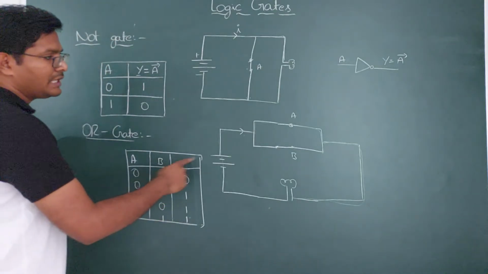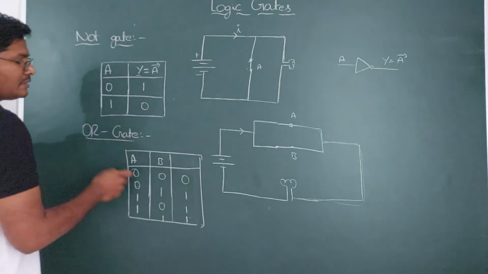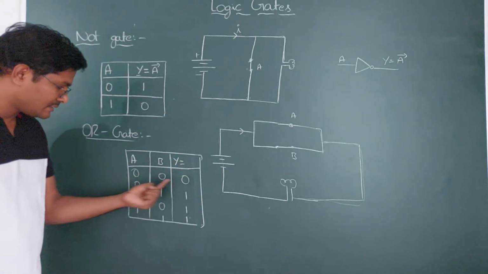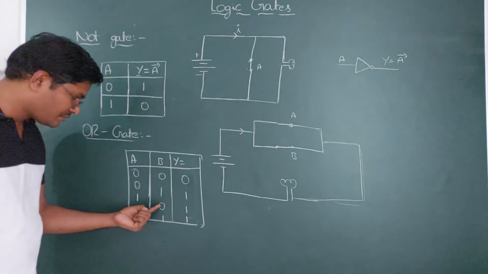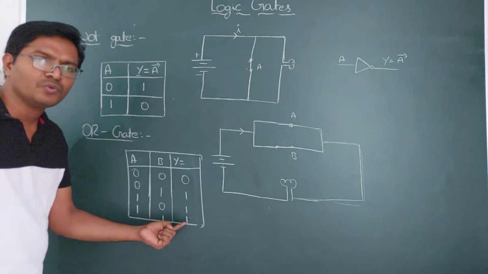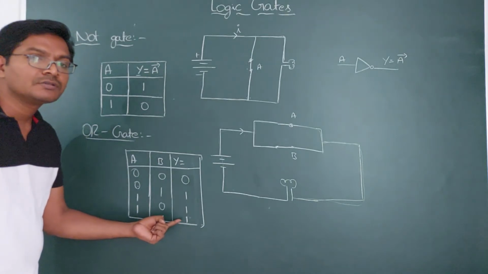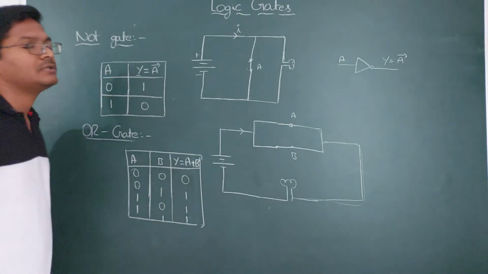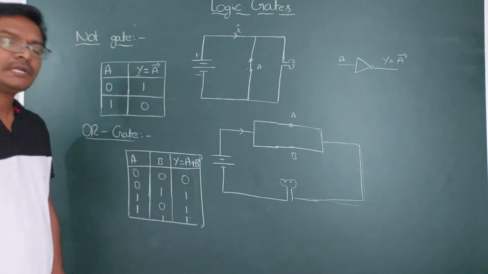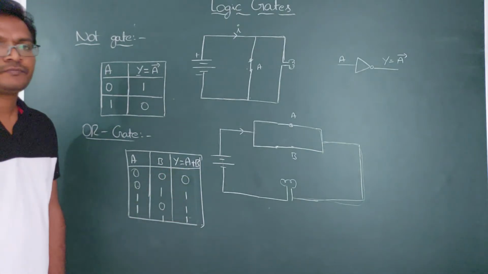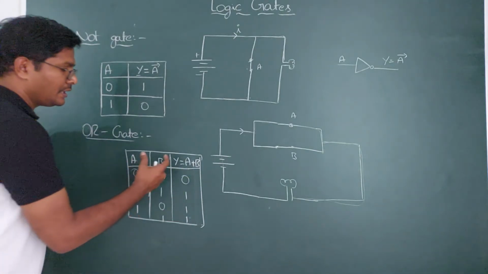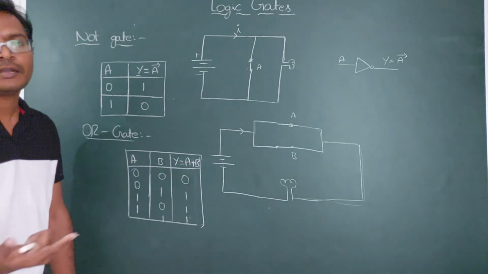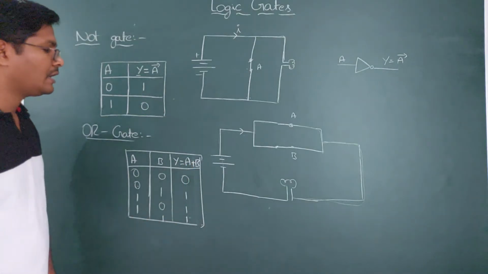How do you get this? The Boolean expression of the OR gate. So what is the Boolean expression of the OR gate? Y is equal to, if you see here, 0 plus 0 is 0, 0 plus 1 is 1, 1 plus 0 is 1, 1 plus 1 is 2. Actually we don't write 2, we write 1, that means high signal. So this is the Boolean expression of the OR gate: Y is equal to A plus B. How do you get the output in the OR gate? With the inputs, if you do the addition, then you will get the OR gate output.